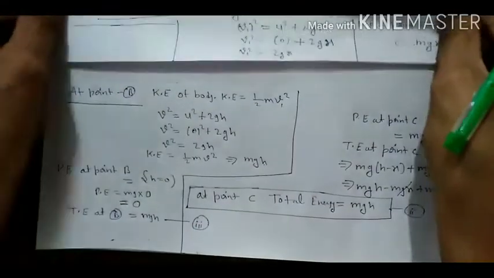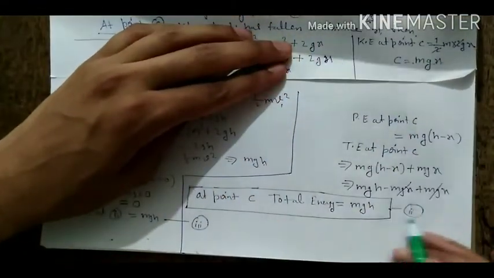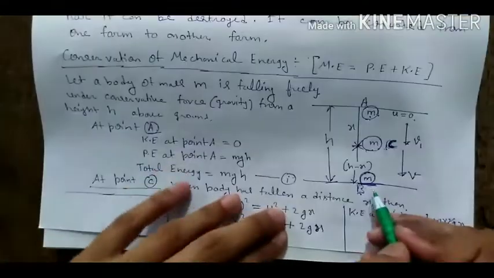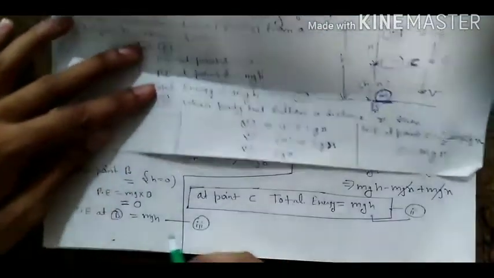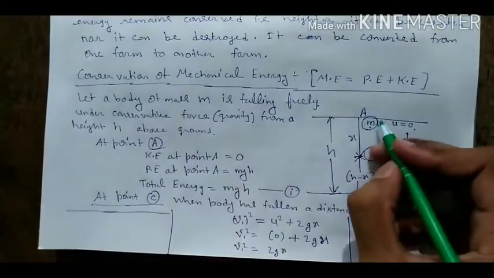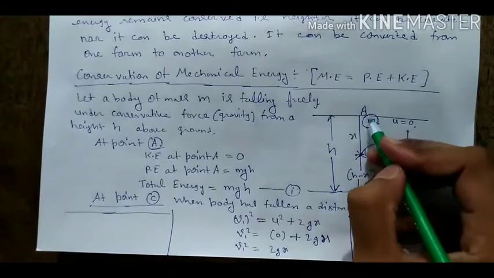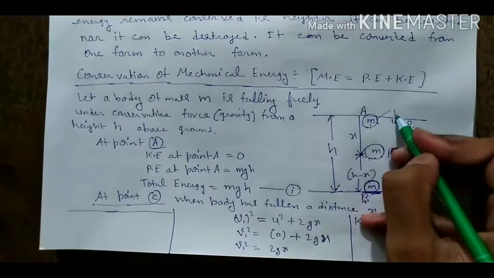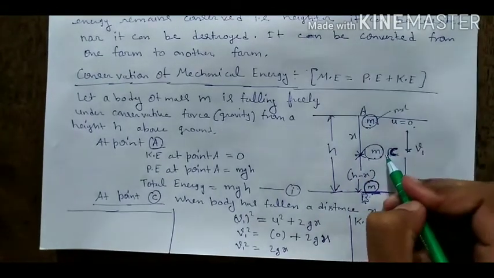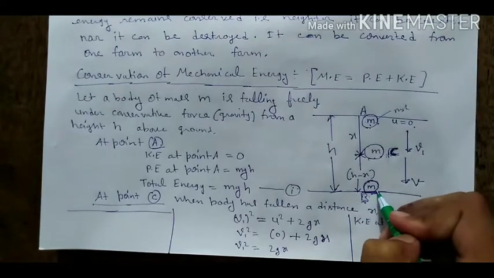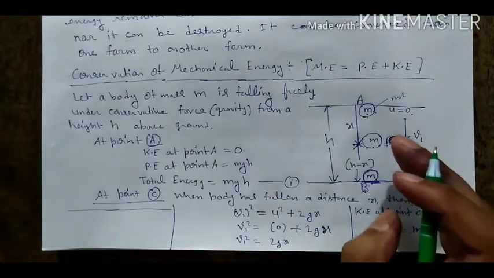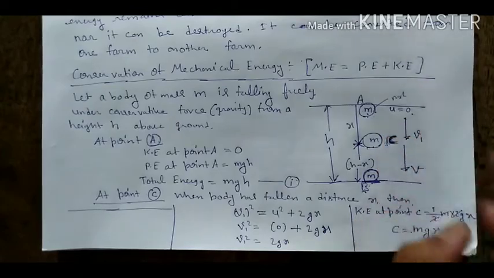After solving we get the total energy at point C is mgh. At point B, the total energy is mgh. It means the total energy of the body at point A is mgh, at point C is mgh, at point B is mgh. It means energy of any body remains conserved.